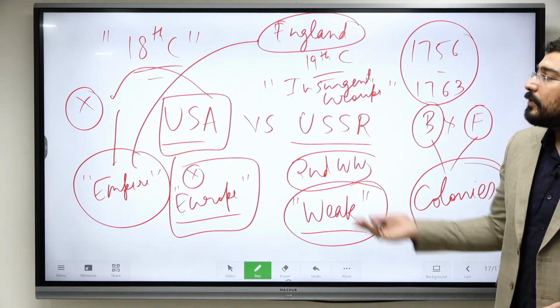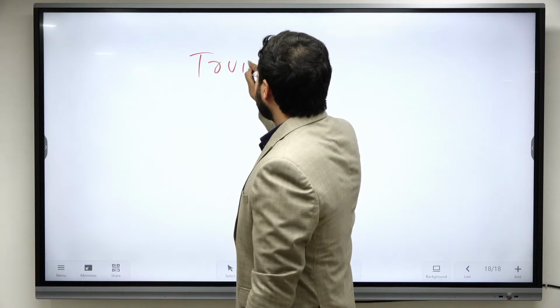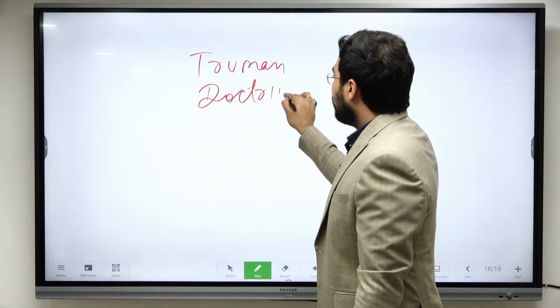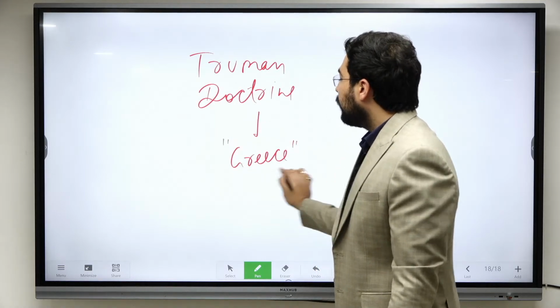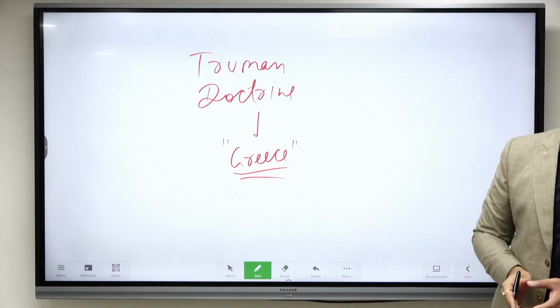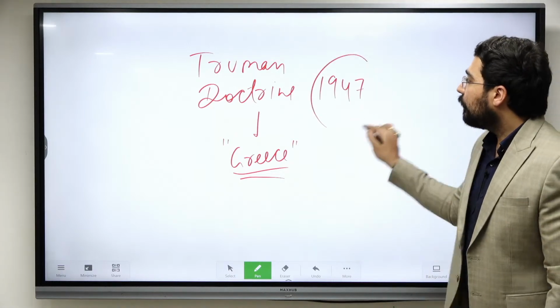So this became the Truman Doctrine. With this, they helped Greece, because fighting was going on in Greece, and they were able to avert or defeat the communists. So this starts from 1947 in full scale.